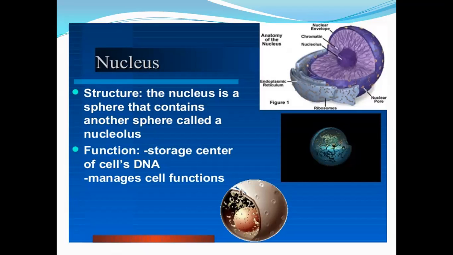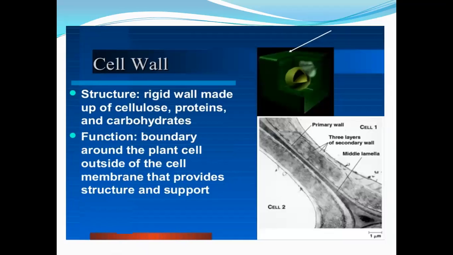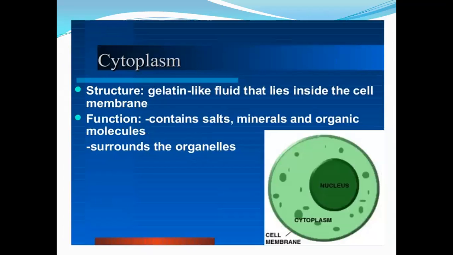Nucleus. Structure: the nucleus is a sphere that contains another sphere called a nucleolus. Function: storage center of cell DNA, manages cell functions. Cell wall. Structure: rigid wall made up of cellulose, proteins, and carbohydrates. Function: boundary around the plant cell, outside of the cell membrane, that provides structure and support.